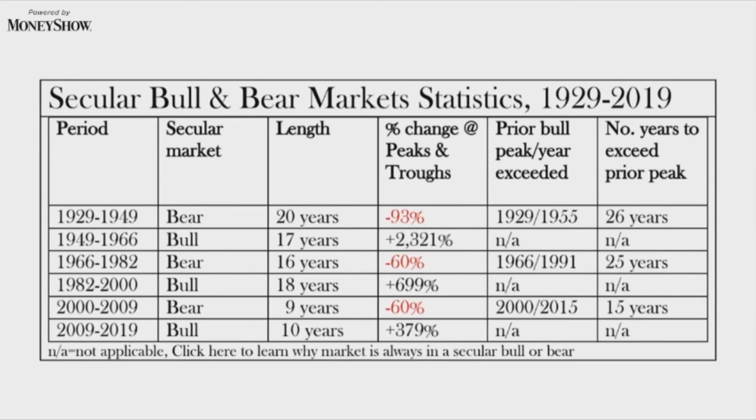The 66 to 82 bear also took until 1991, 25 years, to get back to its peak. Even this bear that we had here, the one that everybody thought recovered great, it took 15 years to get back to its peak. The 2000 peak was not eclipsed until 2015.